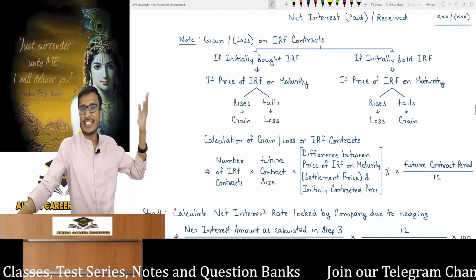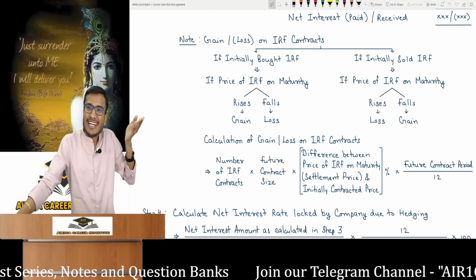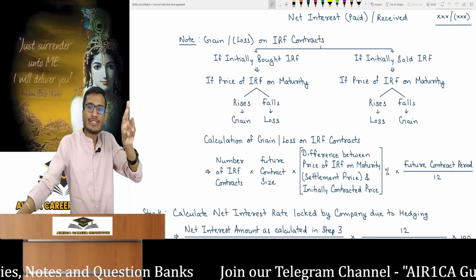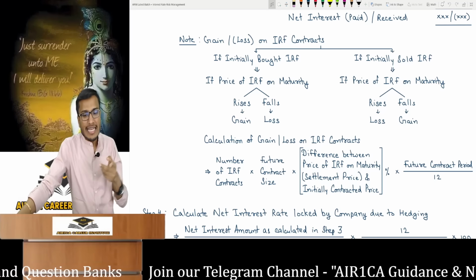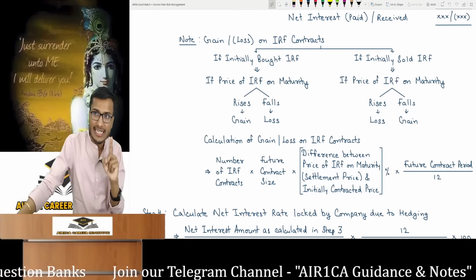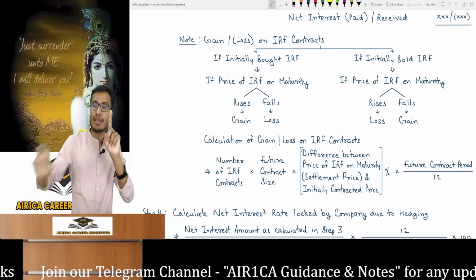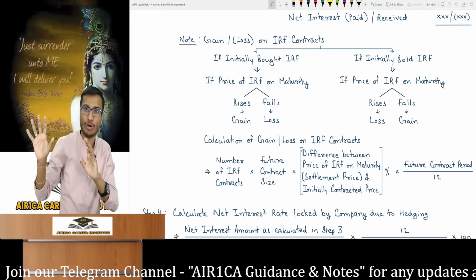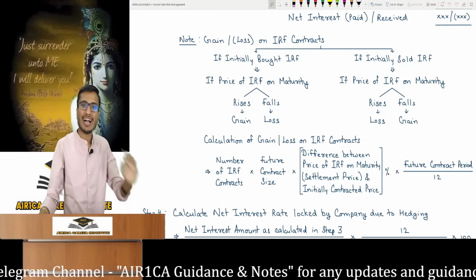Now, how to calculate the gain or loss on an IRF contract is the same as equity derivatives. If you bought IRF, an upside betting contract, then at maturity, if its price increases, it's a gain and a loss if it falls. Initially, if you sold, a downside bet, then at maturity, if the IRF increases, it's a loss. Here we are talking about the IRF price, meaning the price of the zero coupon bond. Do not accidentally check the interest rate at maturity for its change, because if you do, your entire solution will be wrong.